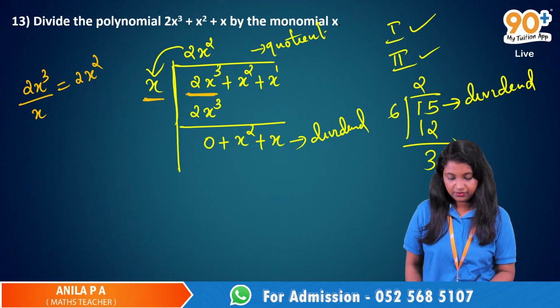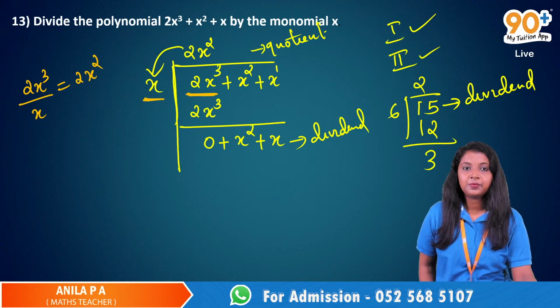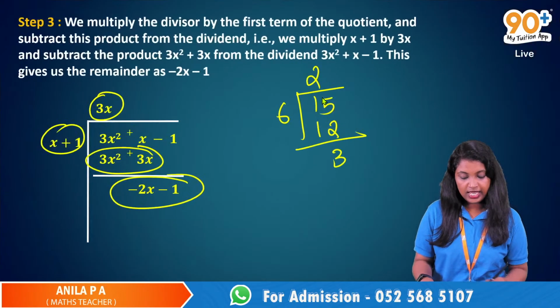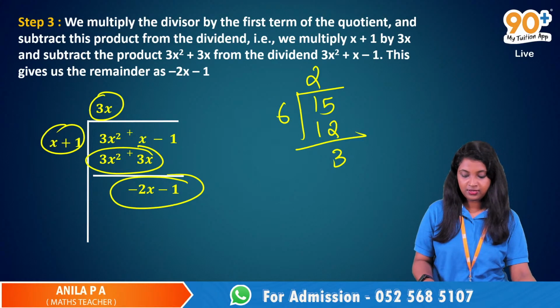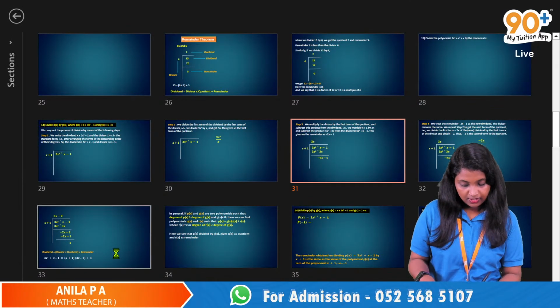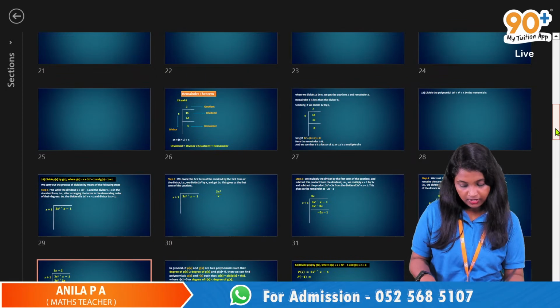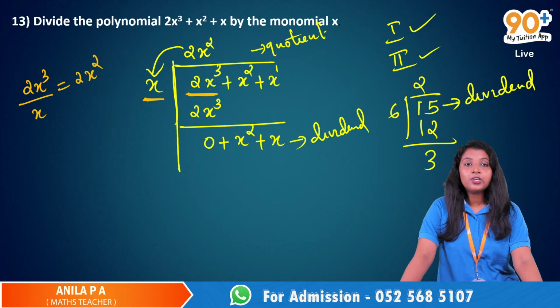Ma'am, I have a doubt. Yes. Like the last problem, when we got 3x, we wrote 3x square plus 3x. So we should also write over here 2x cube plus x squared.